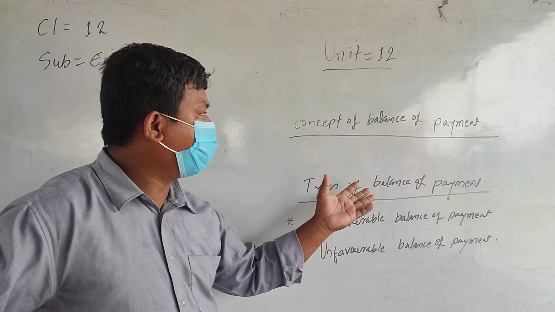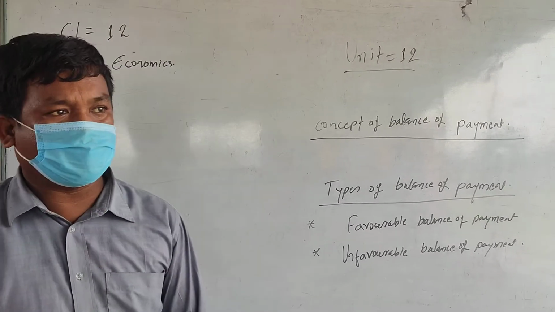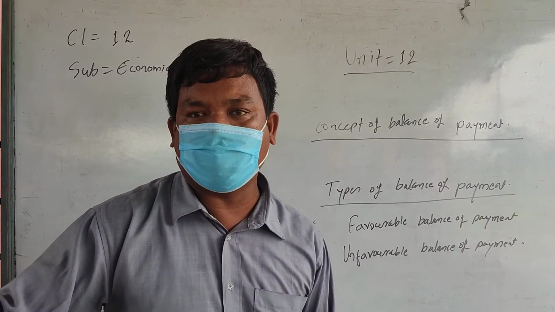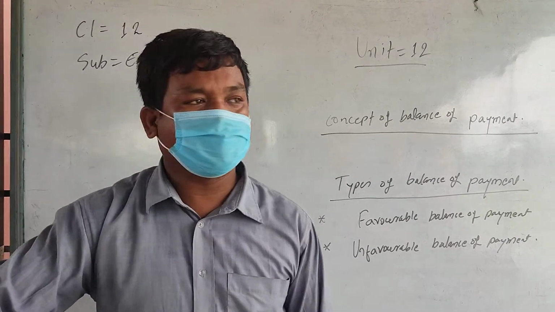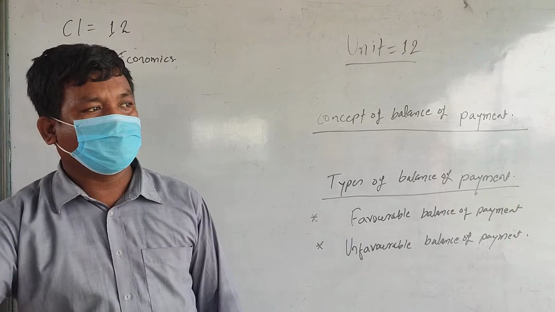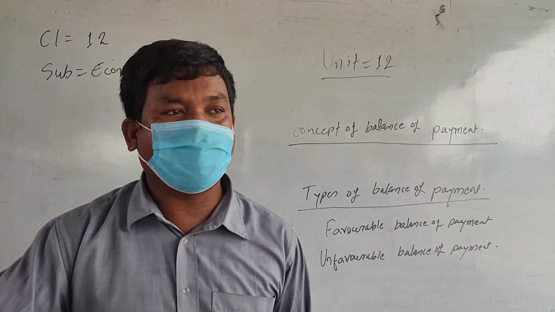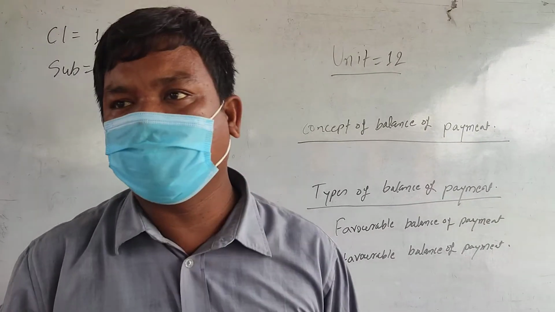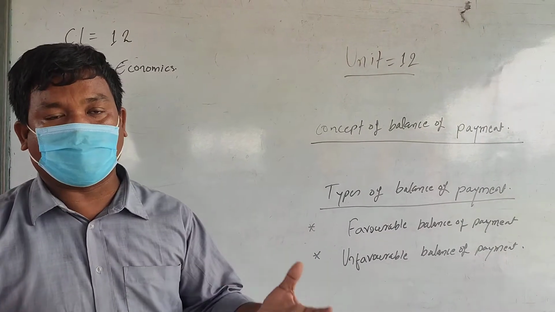Balance of payment is usually the same as international trade or balance of trade. Here, when you talk about balance of payment, usually those goods which are visible, which are tangible, which can be weighed, which can be seen, which can be touched, if those goods are traded from one nation to another, the amount of money received from those trading activities or international trade, that payment or receipt which the country received, is kept on record.